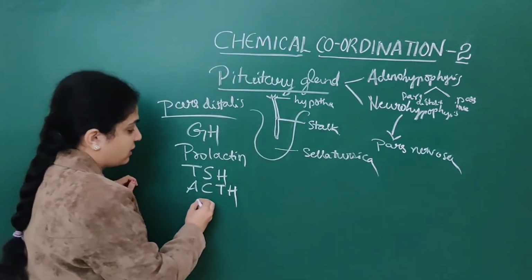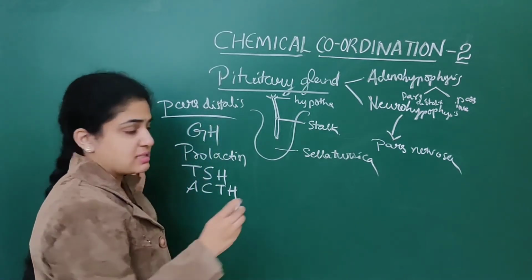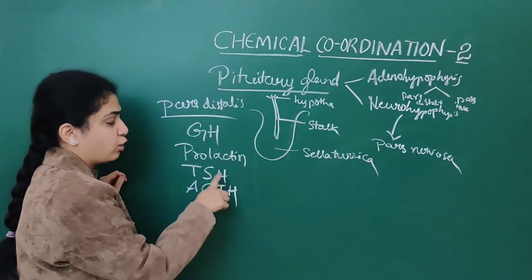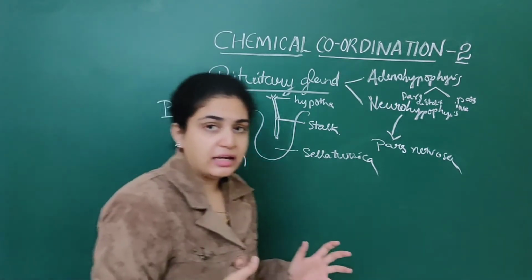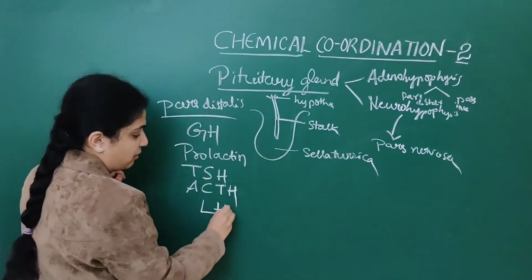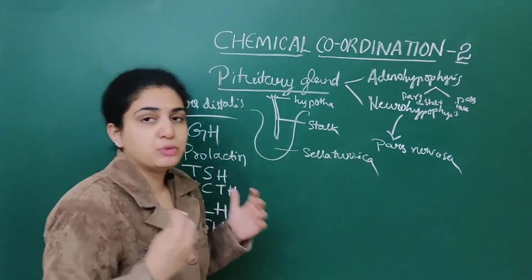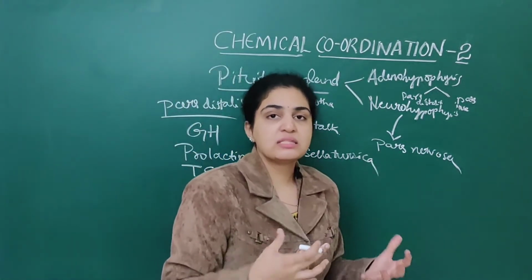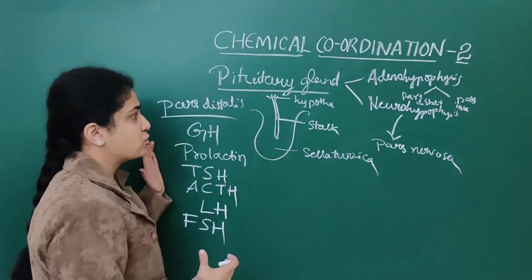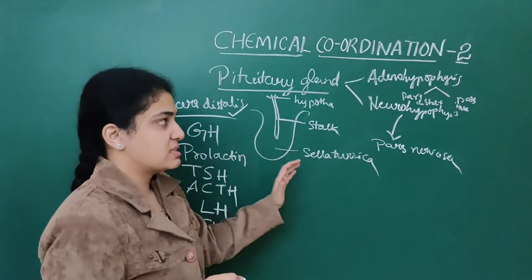Next, luteinizing hormone as well as FSH, follicle stimulating hormone. So these are the main hormones secreted by this pars distalis.